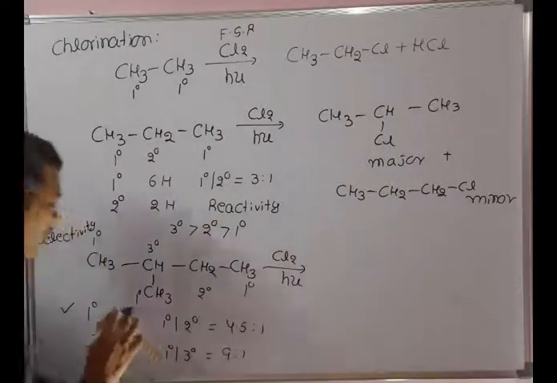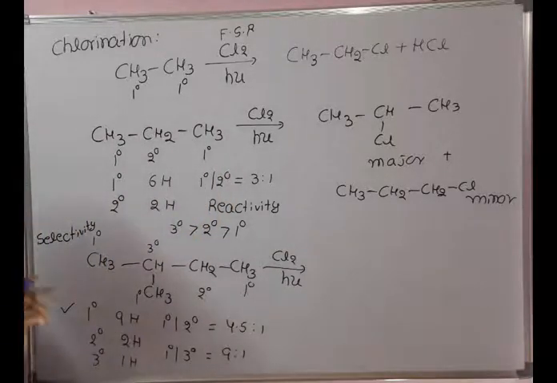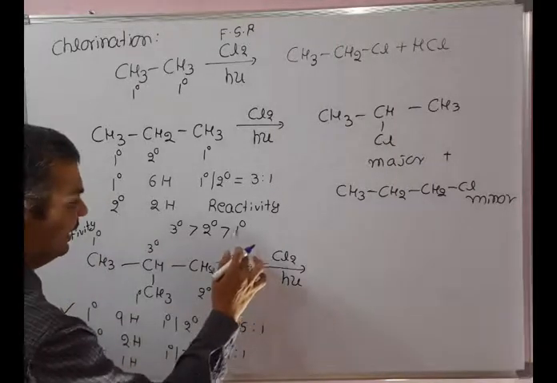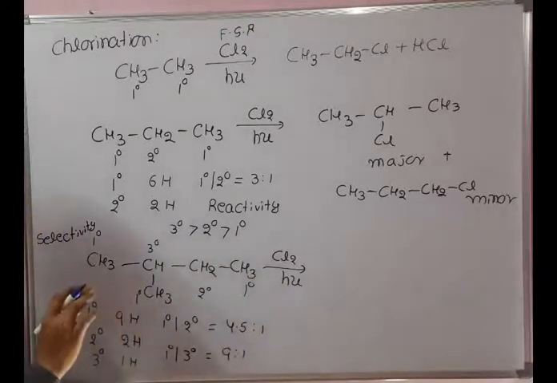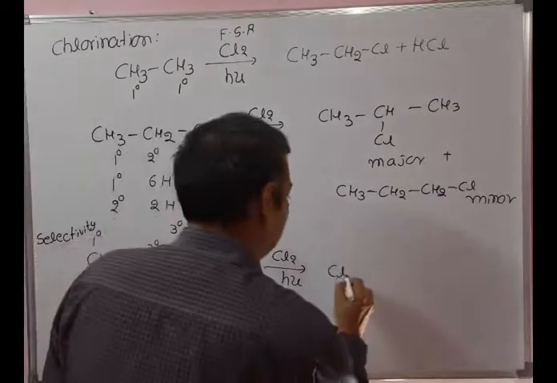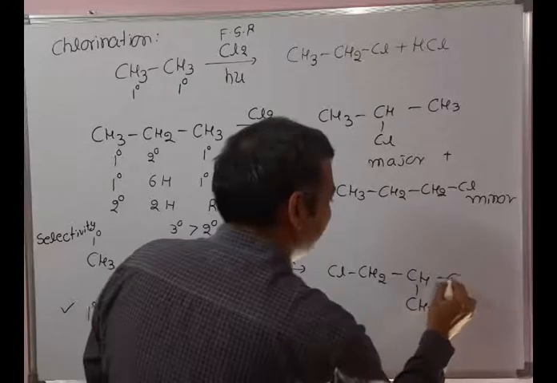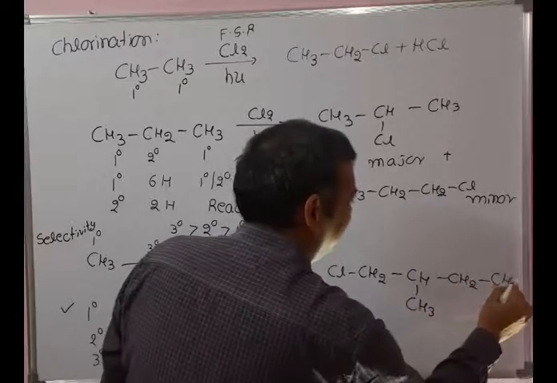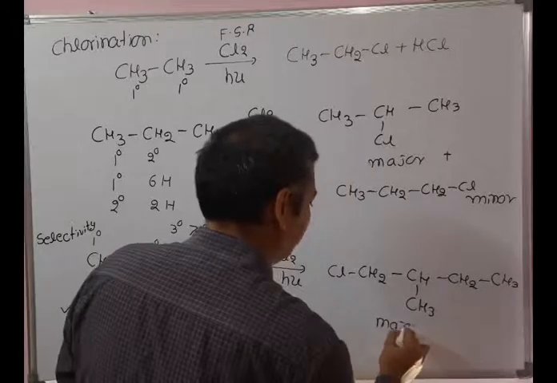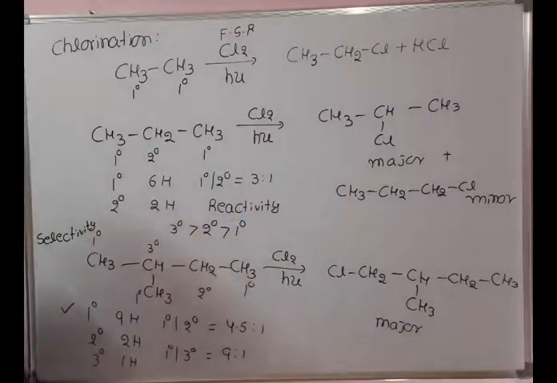In that case, 9 hydrogens are primary. That means selectively it will take place on primary. Coming to the primary, 2 types of primary are there. Among these 2 types of primary, these 6 hydrogens are symmetrical, that means these 6 are attached to the tertiary carbon. So the product obtained is, very very important, ClCH2CH(CH3)CH2CH3 or CH3CH(CH3)... This is the major product obtained in this example, because of the selectivity of primary hydrogen. Primary hydrogens are more. Okay, so this is about chlorination.